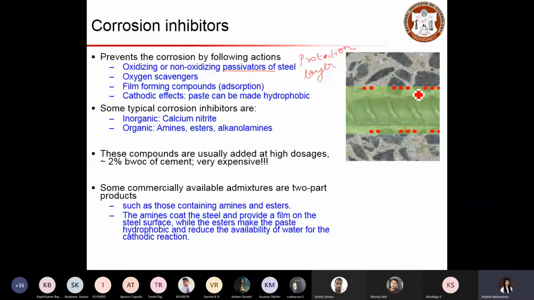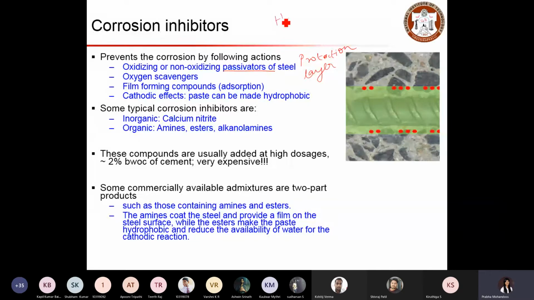When we have this protection layer, the steel will not corrode. The second thing is the oxygen scavenger, which reduces the oxygen available so that corrosion will not happen. For corrosion to occur, there are things that are necessary to facilitate this reaction.